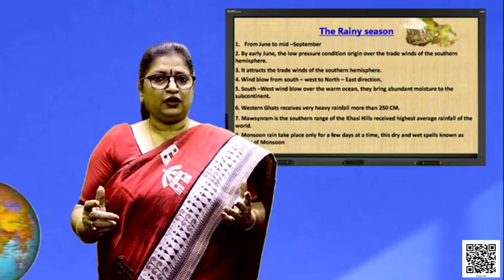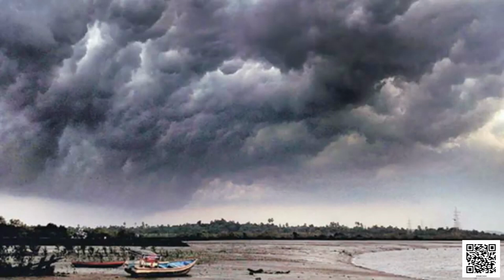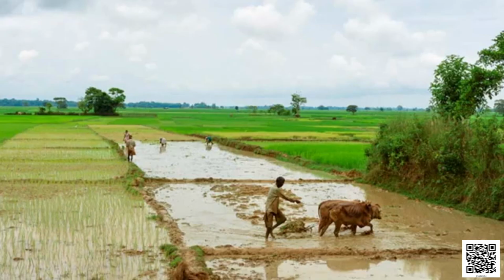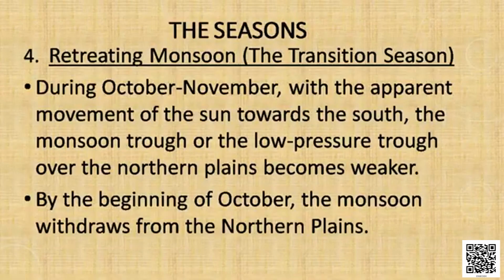Another feature, monsoon is very irregular in its nature during its arrival as well as the time of retreat, that affects the cultivation in India. Let us discuss the retreating monsoon, which is called the transition season. It begins in the months of October and November.